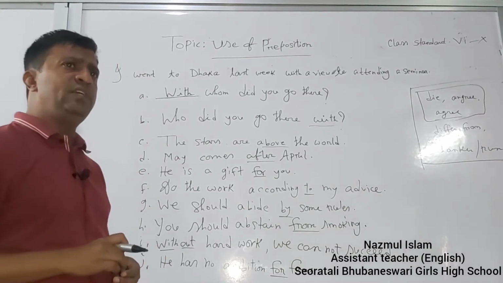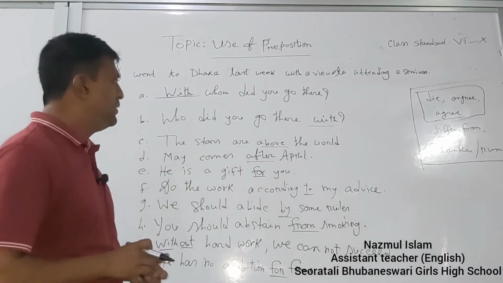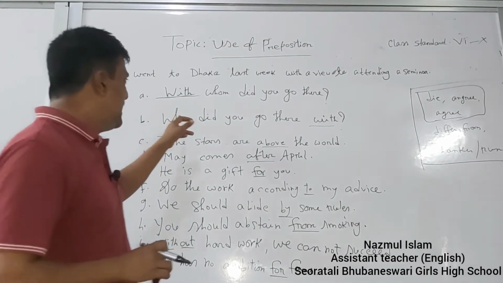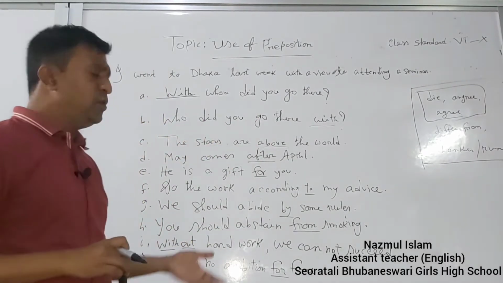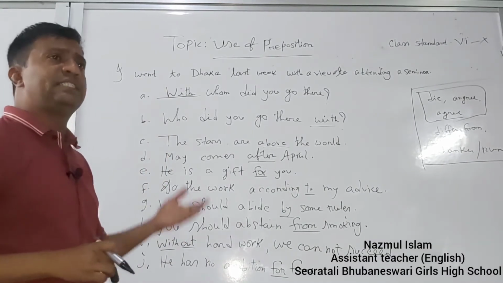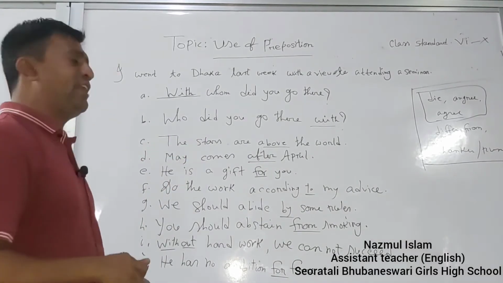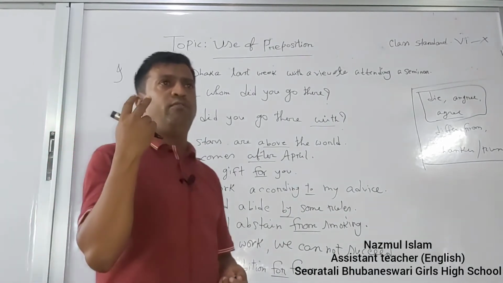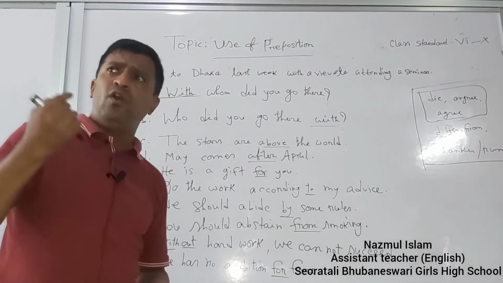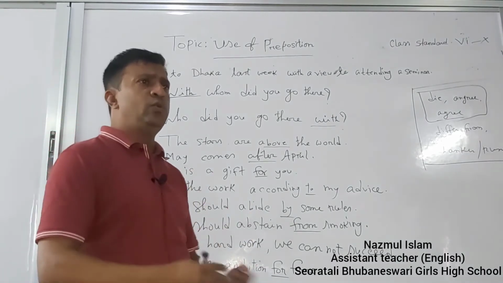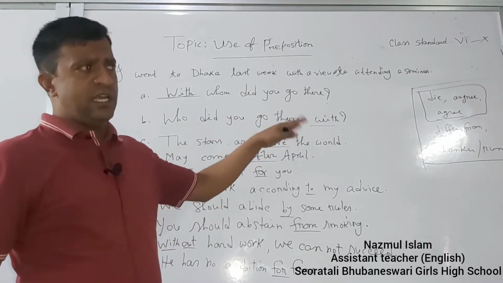Some students asked me, "Sir, what kind of part of speech is 'who' here?" Here "who" has been used as an interrogative pronoun, but "who" can also be used as a subject. Here it has not been used as a subject; it has been used as an object, because there are two objective forms, "who" and "whom." But "who" may also be used as a subject: "Who broke the glass? Who came here? Who met you?" These are interrogative pronouns used as subjects.